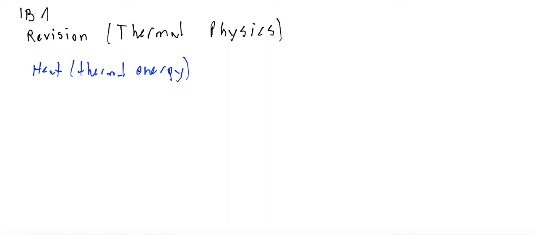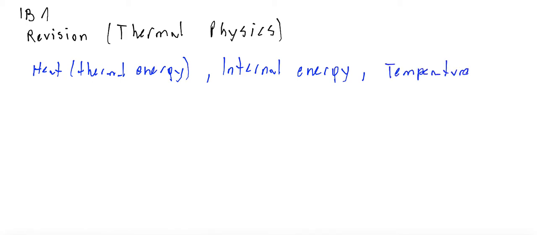Okay, so at the beginning we were talking about heat or thermal energy, about internal energy, and about temperature. In the case of internal energy, you have to know that this is the sum of kinetic energies of all molecules, related with the motion of the molecules, and potential energies of all molecules, related with the fact that molecules interact.